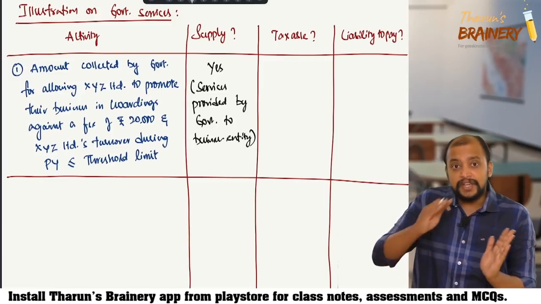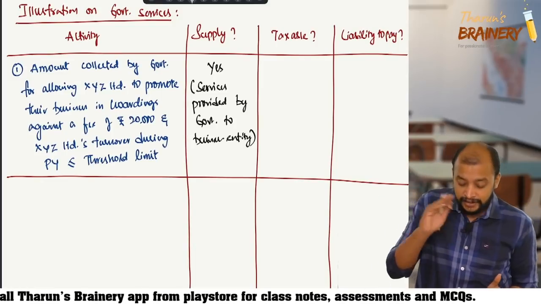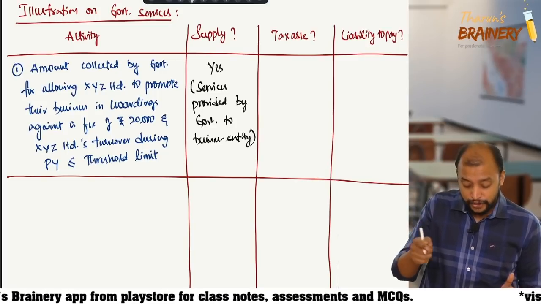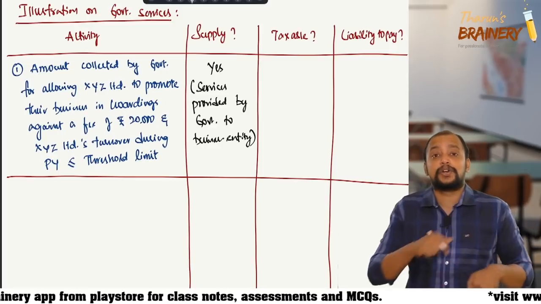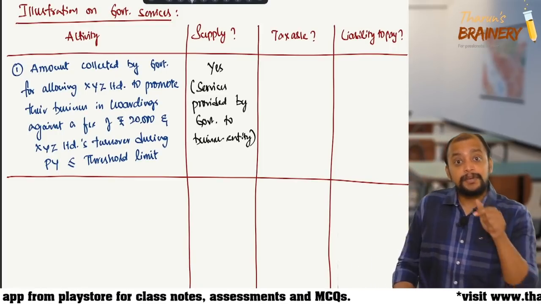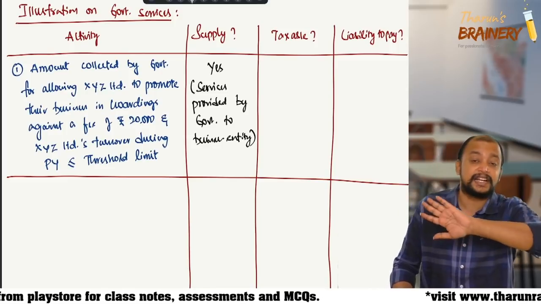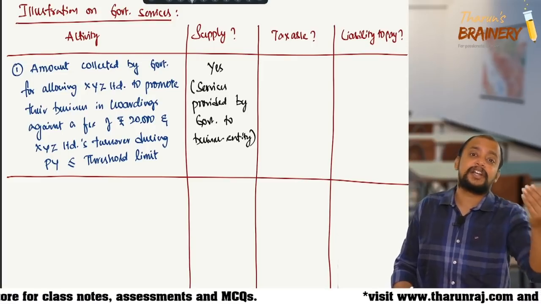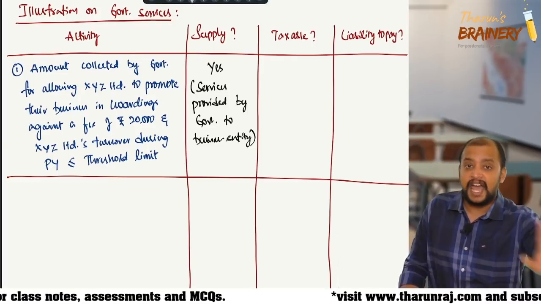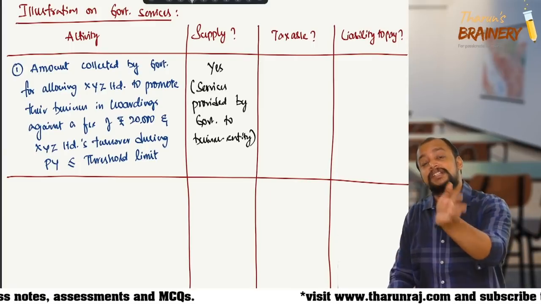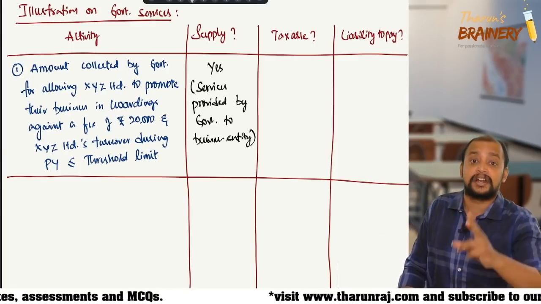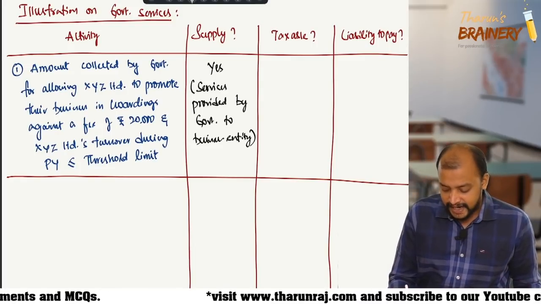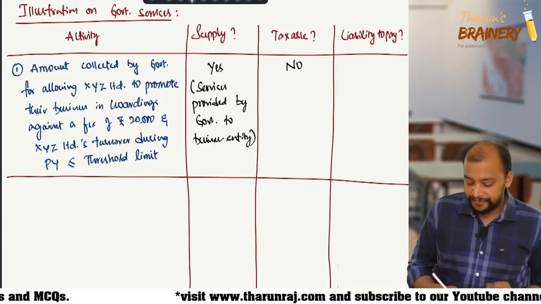Then we need to refer to the general exemptions. In the general exemptions, first point, turnover of the business entity during the previous year does not exceed threshold limit, therefore it is exempted. But sir, value exceeds 5,000. See, that is separate exemption. If turnover during previous year does not exceed threshold limit, it's okay. We have got the exemption. Even if the value exceeds 5,000, that is relevant only for the other exemption, because these are or, not and. Not both should be satisfied. So, whether it is taxable? No, it is not taxable.